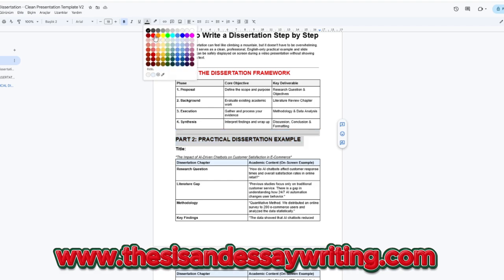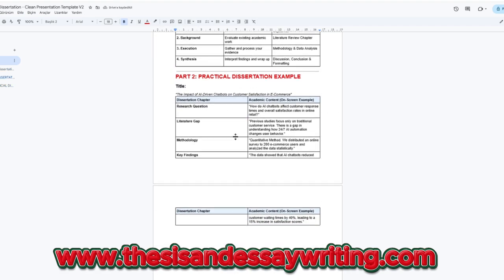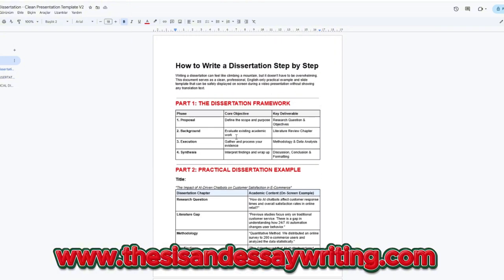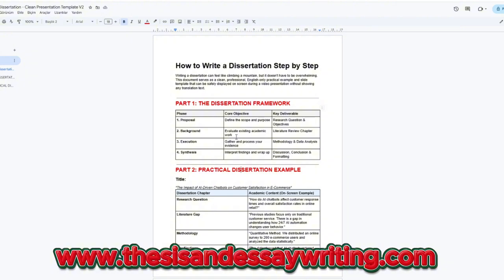Step 2. Literature review. Step 2 is the literature review. This is where you analyze existing research and find the gaps. Step 3. Methodology. Step 3 is your methodology. You must explain exactly how you collect your data.